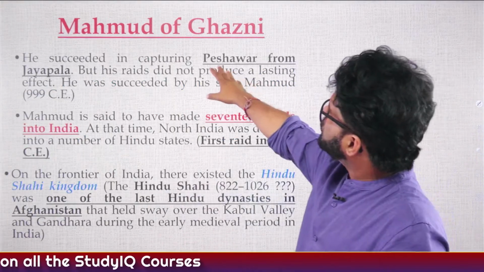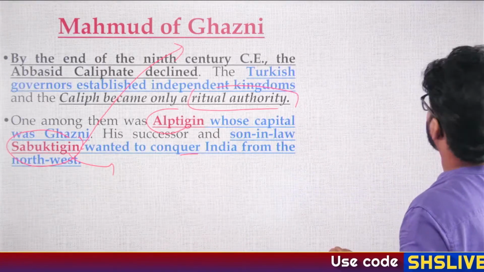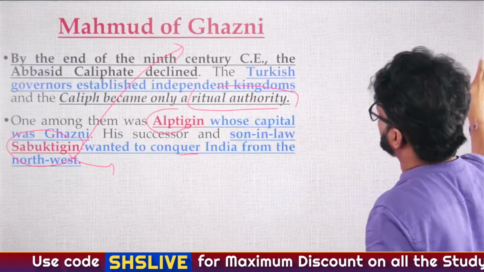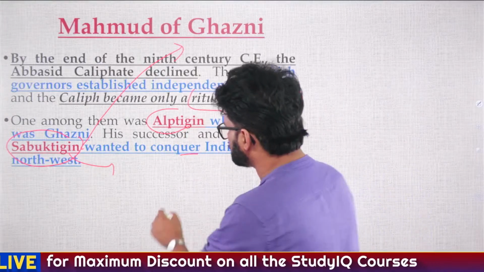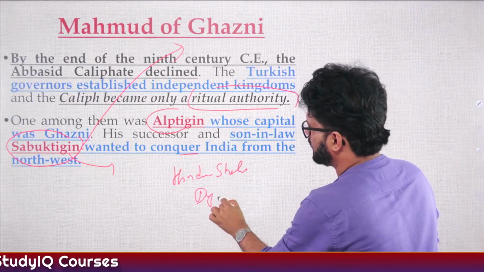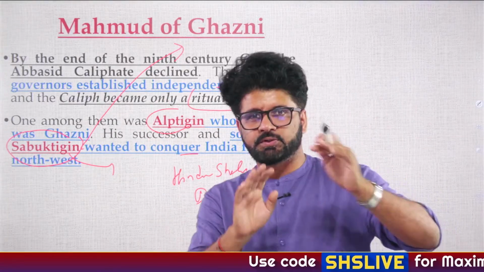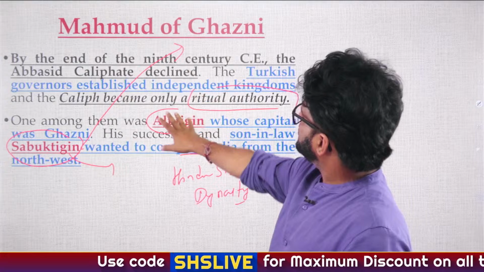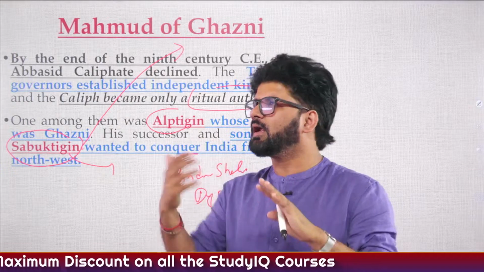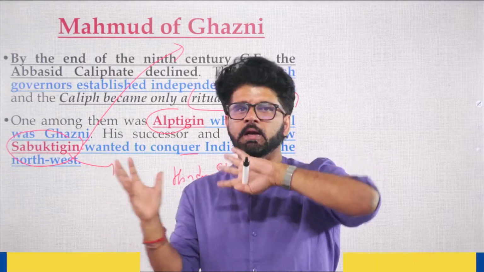Fine, sir. So Mahmud of Ghazni, again here, please understand one thing. When we talk about Mahmud of Ghazni, we'll talk about the kingdom, and this is in Afghanistan, Ghazni, Ghuri, all those things. In Afghanistan at that point of time, there was a kingdom which was known as the Hindu Shahi dynasty. It is believed that this was the last, as the name suggests, Hindu dynasty in Afghanistan. And after that, the Muslim kingdoms were established. So the Hindu Shahi dynasty was there. Mahmud of Ghazni or Sabuktigin will defeat the Hindu Shahi kingdom. And again, there are lessons to be learned that although the Hindu Shahi kingdom sometimes sided with some of the Rajput kingdoms which were there, the unity was lacking.